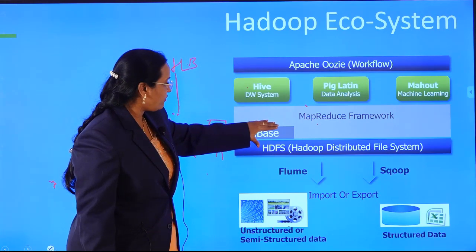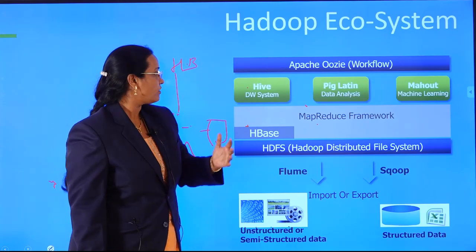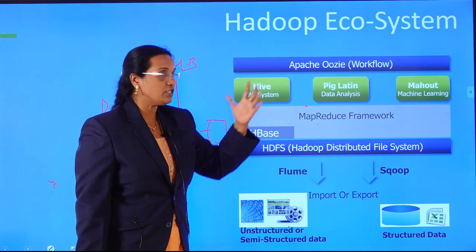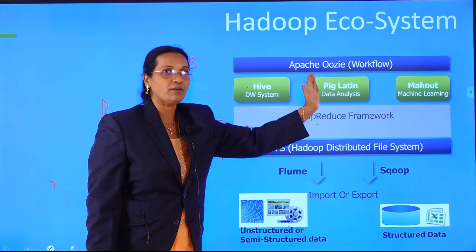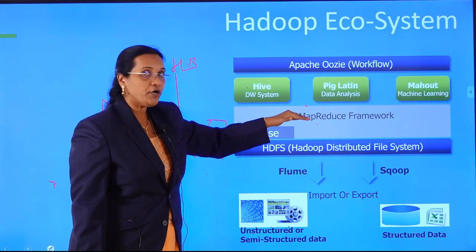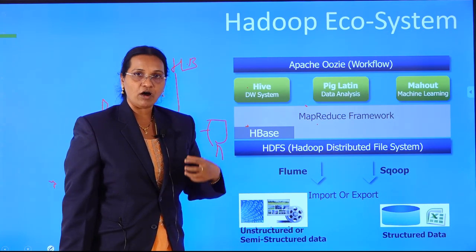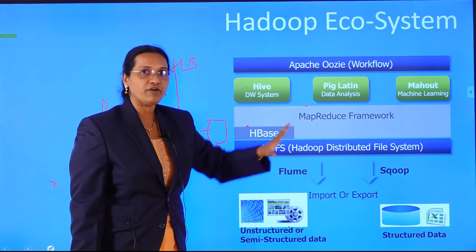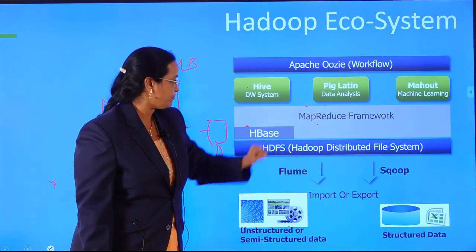We have another component called HBase. As I said, Oozie is just like your brain, which does the workflow and scheduling. Hive and Pig are your two eyes. Then there is a separate part that comes under administration and algorithm parting. And MapReduce is the heart of your machine. If any other organ in your body fails, you may live for some time, but if the heart itself fails, you can't. That is why it is the important part of the Hadoop ecosystem.